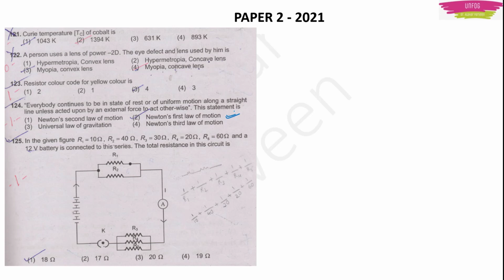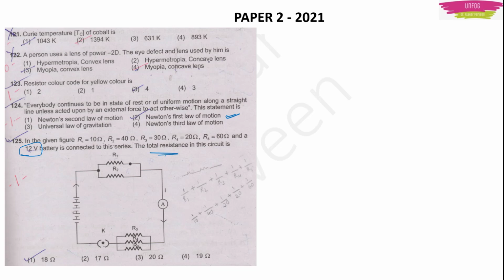First of all, seeing the circuit and the question, I would make one thing clear: we have to find the total resistance, so we don't need the value of the battery. Whatever the voltage is, it is not required for this type of question.